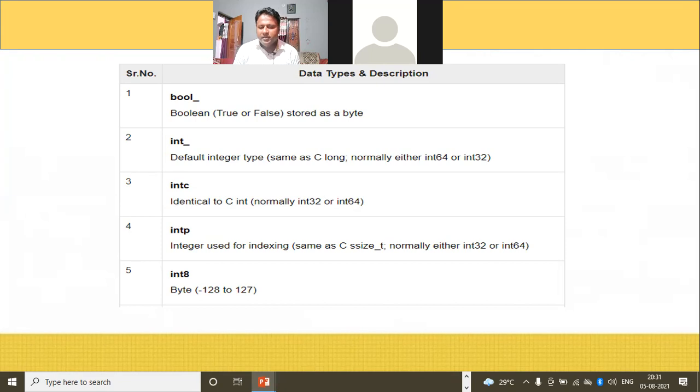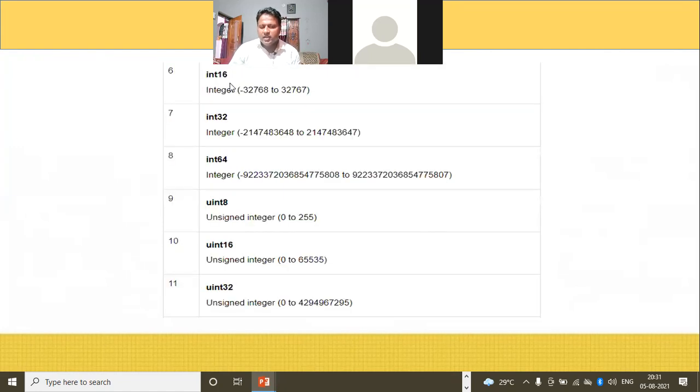Intp, it is used for integer indexing. int8, that is byte number, minus 128 to 127. int16, integer, minus 32,768 to 32,767. int32, integer value.